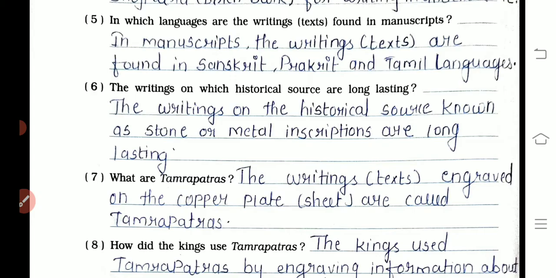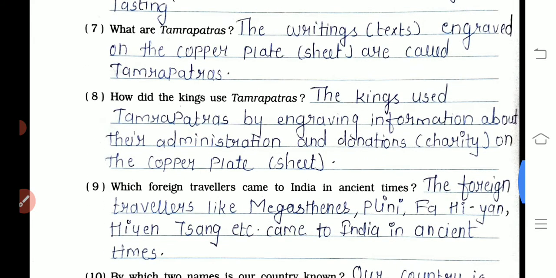Okay. Now sixth question is the writings on which historical sources are long lasting? The writing on the historical source known as stone or metal inscription are long lasting. Seventh one is what are tamrapatras? The writing texts engraved on the copper plate sheet are called tamrapatras.